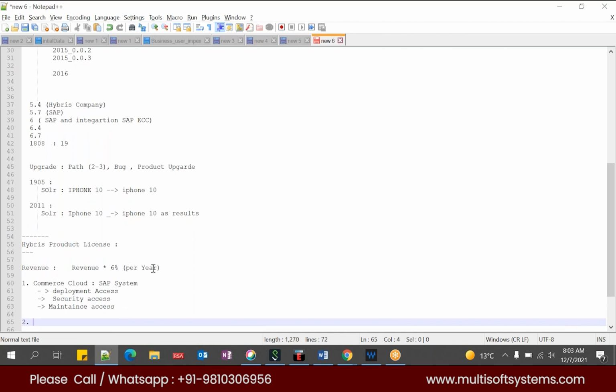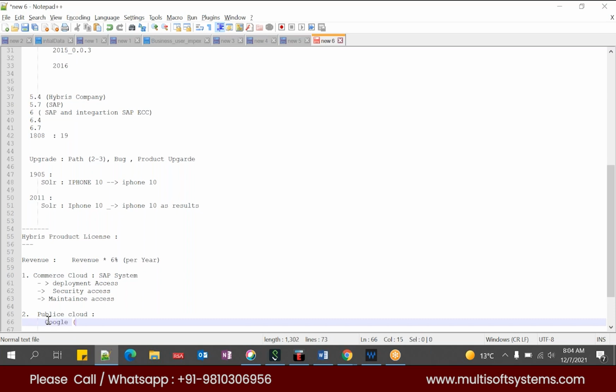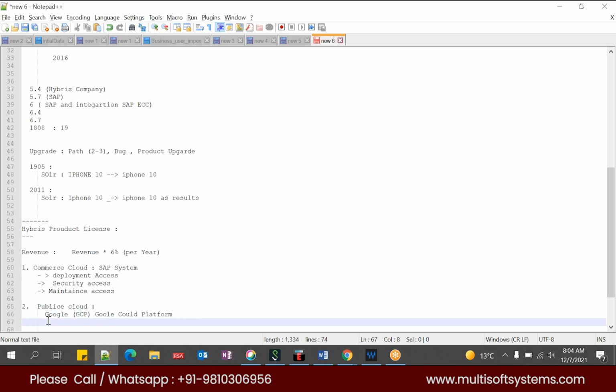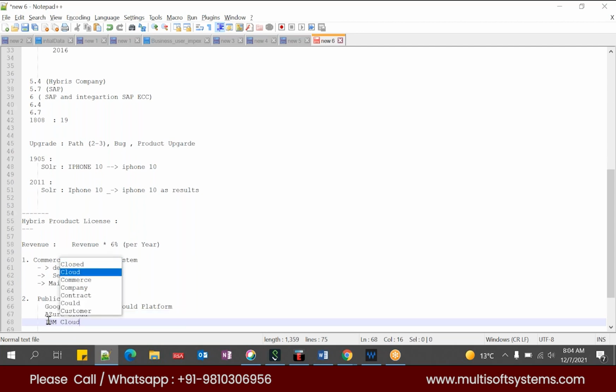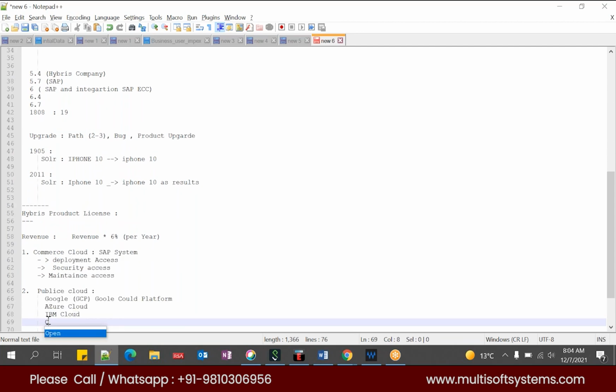So when you are trying to get your license, you can use deployment for this Commerce Cloud, which is the SAP provided private cloud, or you can use public clouds. The public clouds are like Google, which has GCP, Google Cloud Platform. Or Azure Cloud, and also IBM Cloud. And AWS, Amazon Web Services, which is very common.